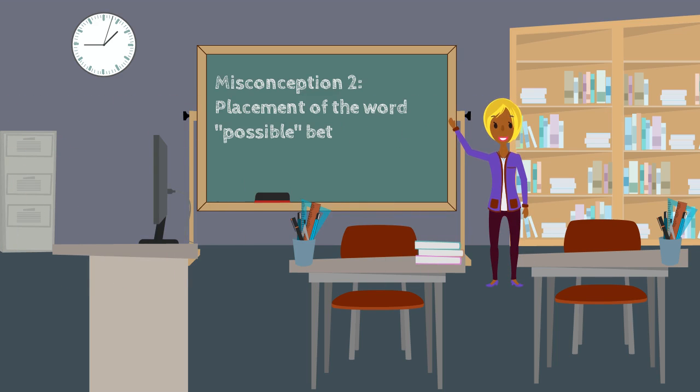The second misconception that arose was the placing of the word possible when ordering likelihood. As 0 represents impossible on the number line, students often refer to possible as its opposite, meaning they tend to place it further towards the certain end of the scale. However, anything that isn't impossible is possible to occur. Therefore, it can be placed anywhere above 0 and up to 1.